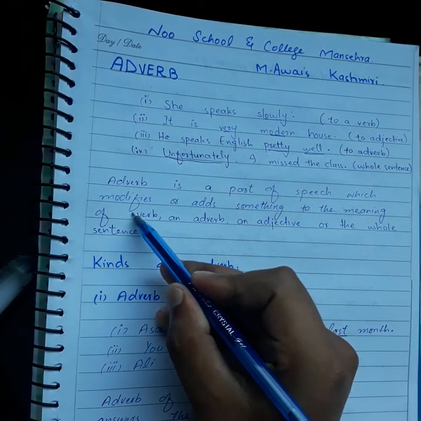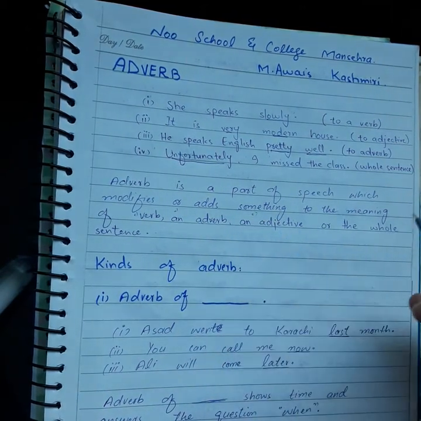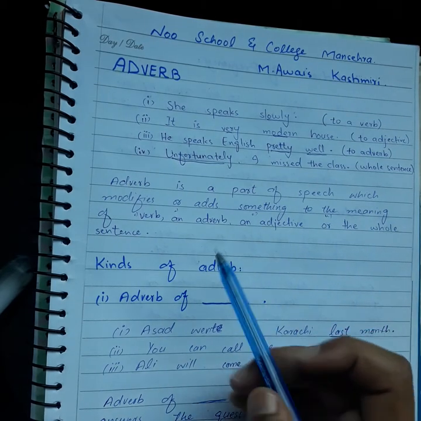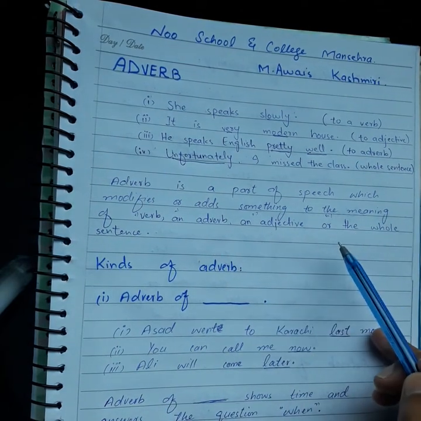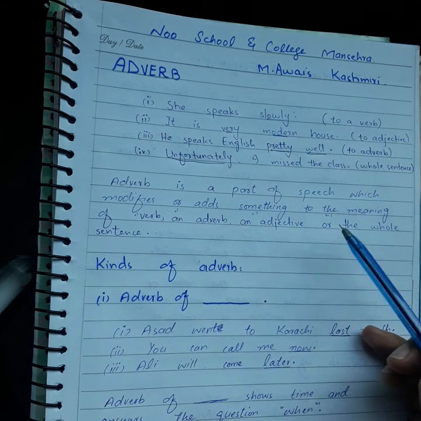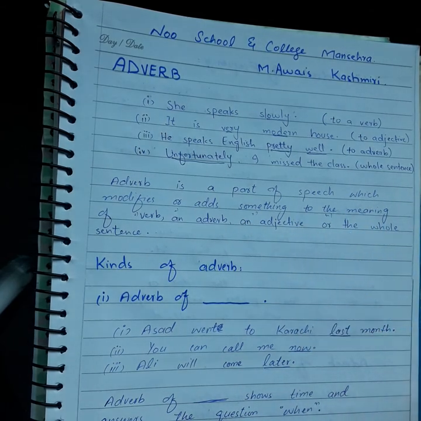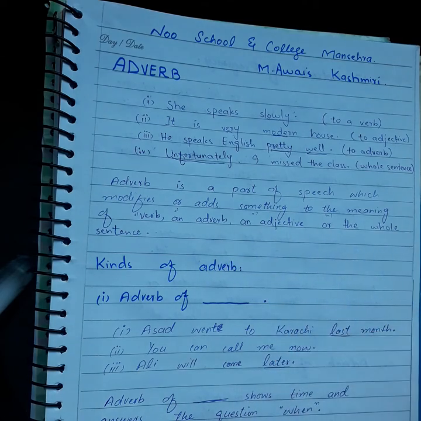Number 1, verb. Number 2, adverb. Number 3, adjective. And number 4, the whole sentence. So count these 4 points. Adverb is a part of speech which adds something to the meaning of a verb, an adverb, an adjective, or the whole sentence. This is about adverb. Adverb is a part of speech which modifies or adds something to the meaning of a verb, an adjective, an adverb, or the whole sentence.